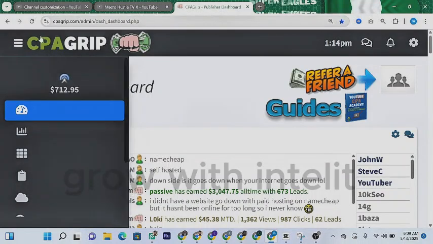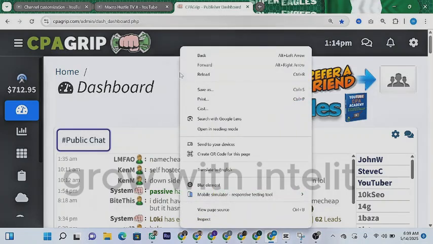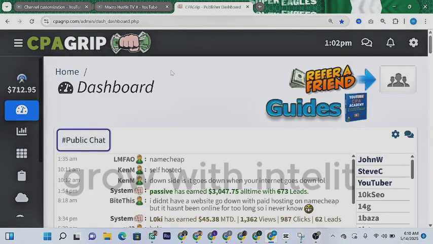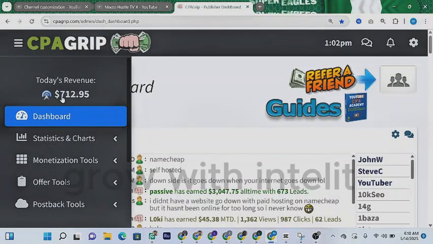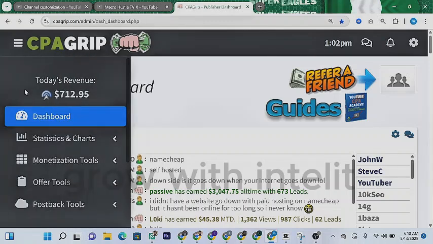Alright guys, so as you can see right over here on my screen, today's revenue is $712. I'm going to come here and reload the page. Alright, so let me right click inside the page and reload it, and right over here you can see the amount is still in that. Let me come up here and also reload the page, and you can also see that the amount is entered. So practically you can make money with CPA marketing if you go ahead and do legit work.